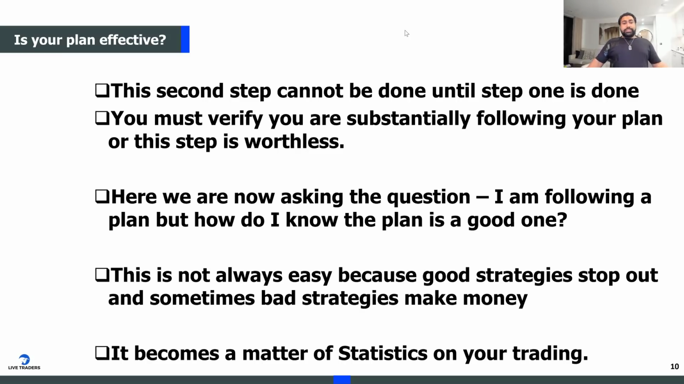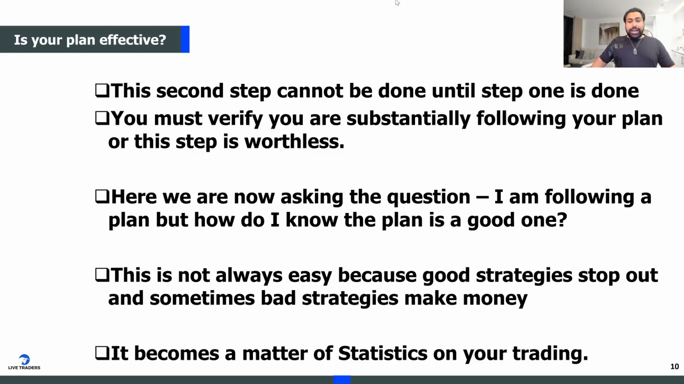Now, the second step obviously cannot be done until step one is done. You must verify if you're substantially following your plan. Otherwise, this step is worthless, because the step I'm going to give you right now is absolutely worthless if you don't even have a trading plan. If you don't have a trading plan and you're listening to this video, pause it, make a trading plan, right? Because without it, this is worthless.